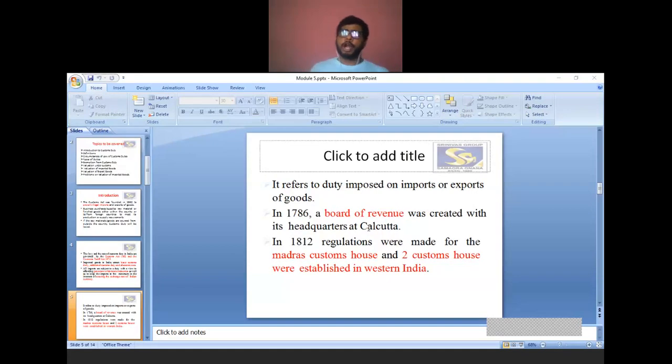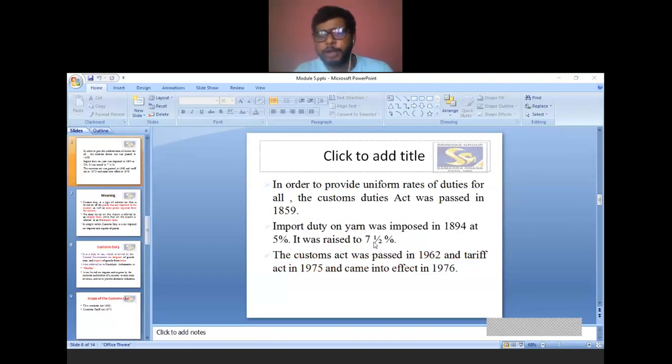Next, in order to provide uniform rates of duties for all, the Customs Duty Act was passed in 1859, everything before independence. So in 1859, for the first time, the Customs Act was passed in order to provide uniform rates of duties for all the imported goods as well as exported goods. Earlier, yarn was imported more into India from outside the country.